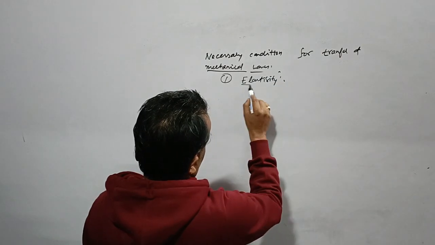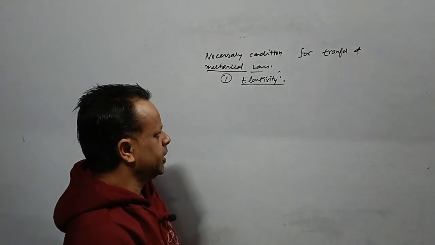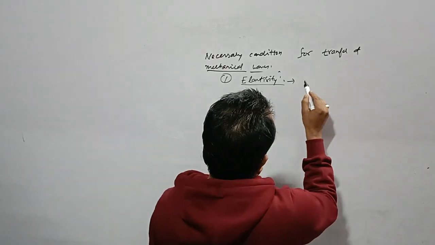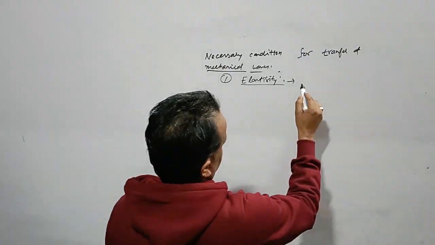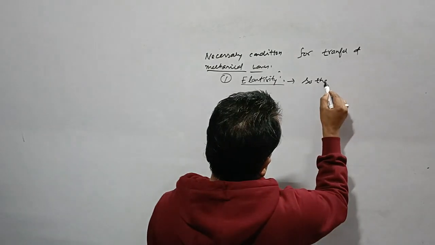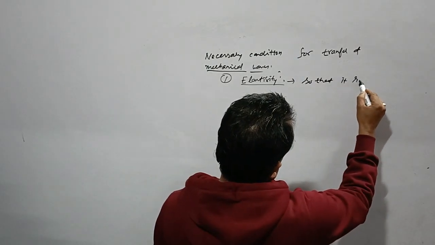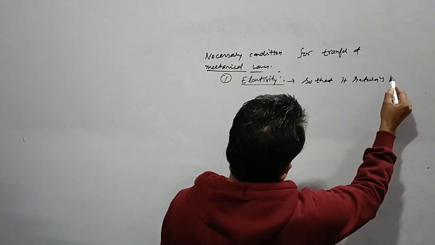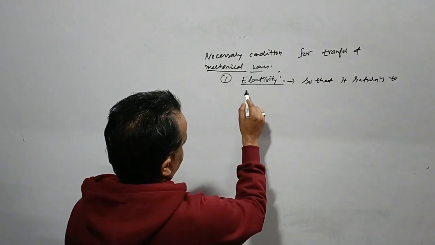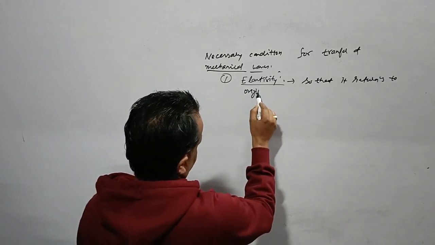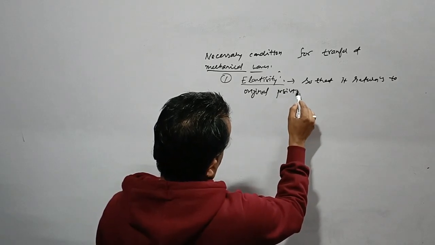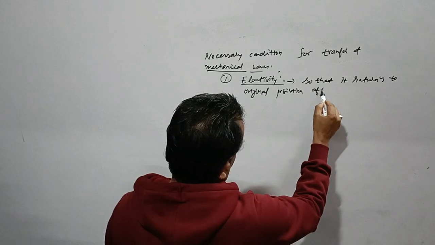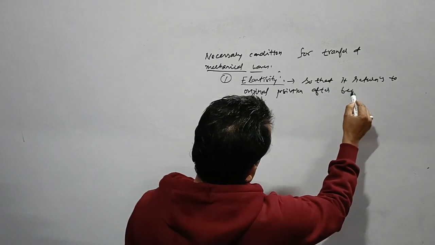Elasticity is a property by which the material medium returns to its original position after being disturbed.